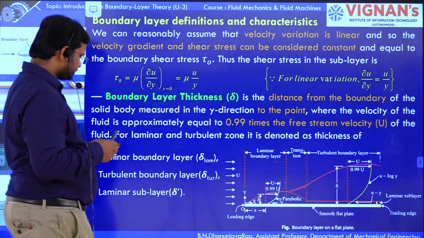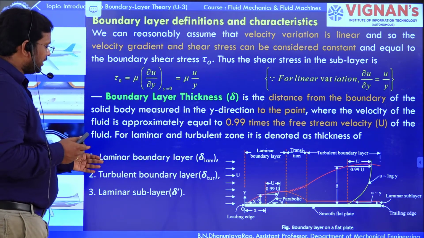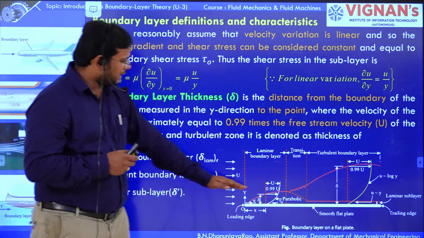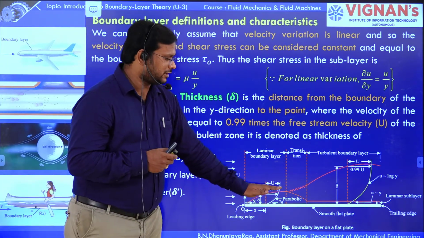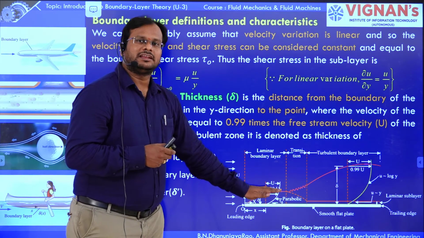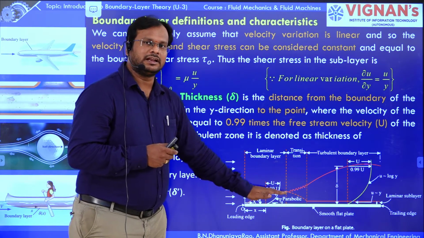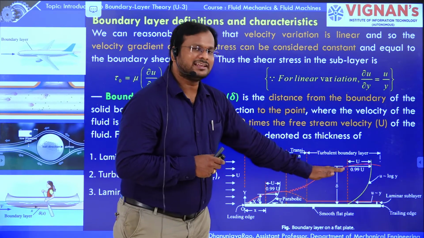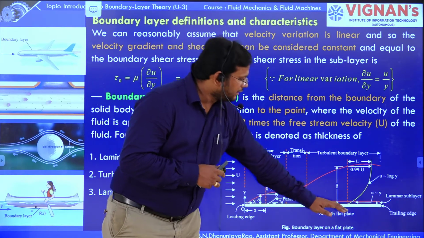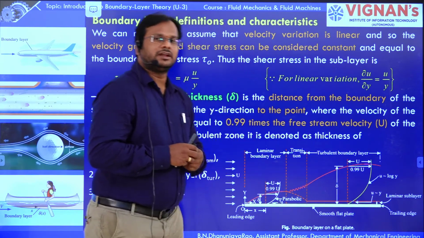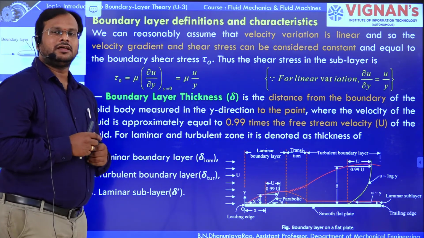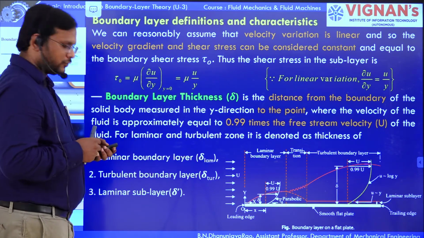So these are three different boundary layer thicknesses. In the laminar boundary layer region, we can get the thickness of laminar flow; in the turbulent flow region, we can get the thickness of turbulent flow; and in the laminar sublayer region, we can get the thickness of the boundary layer in the laminar sublayer flow.